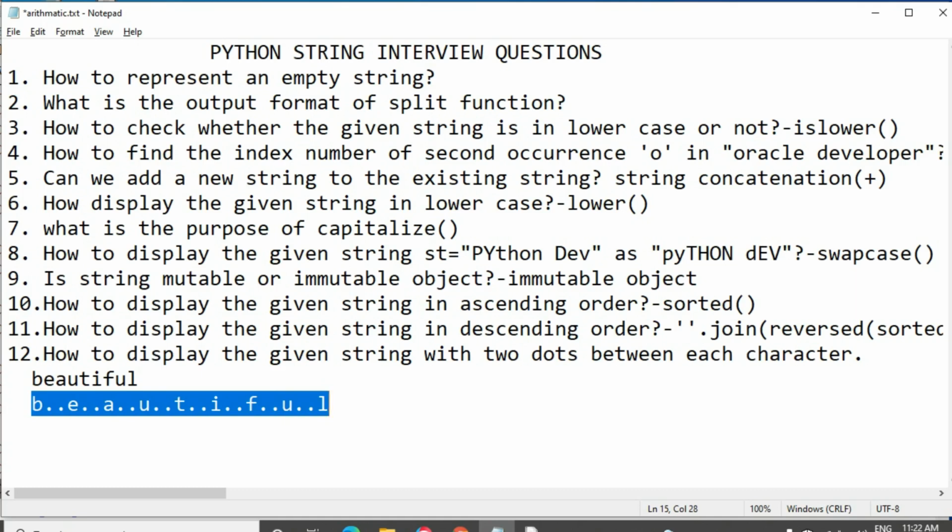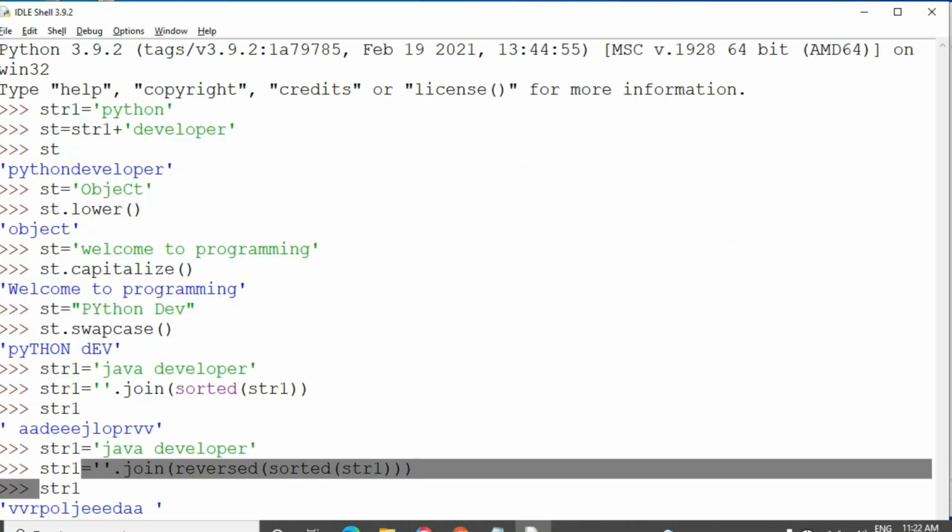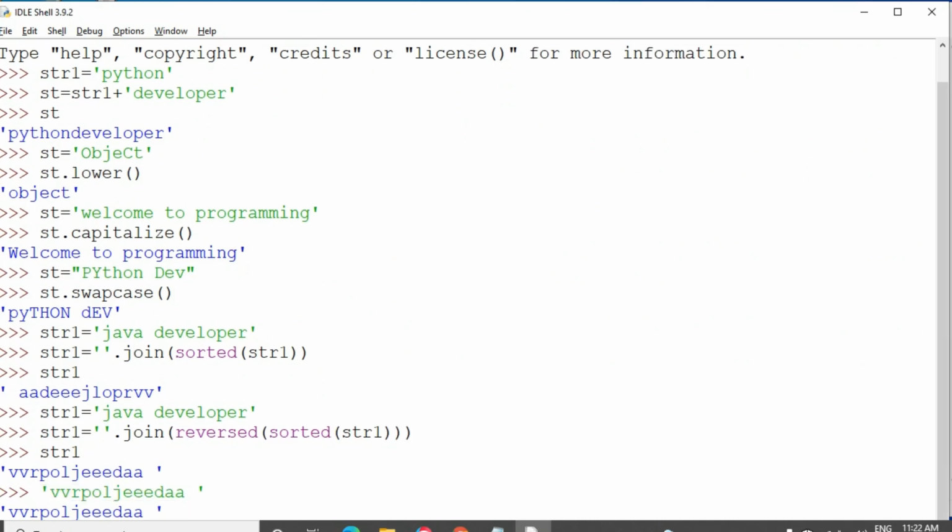Then how do we display the string with two dots between each character? Let's see how to display it.